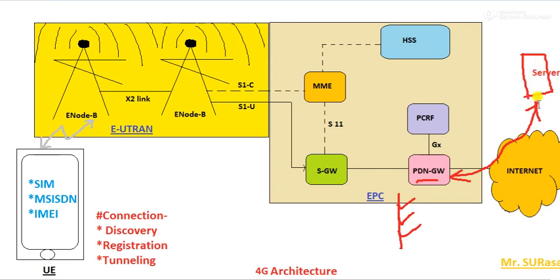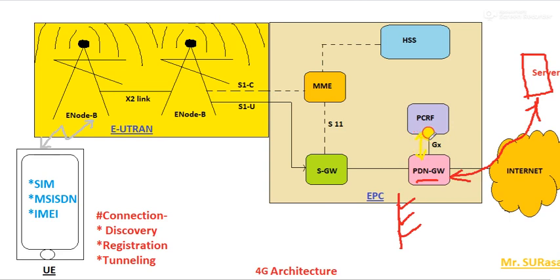I'm going to draw this in more depth later, because right now I have just drawn this part for understanding purposes. Here, the PDN gateway will always try to communicate with this PCRF, and it will verify the user details from this PCRF.